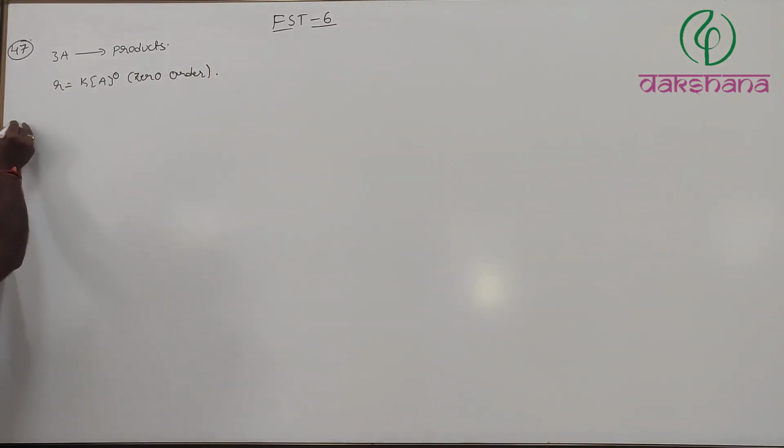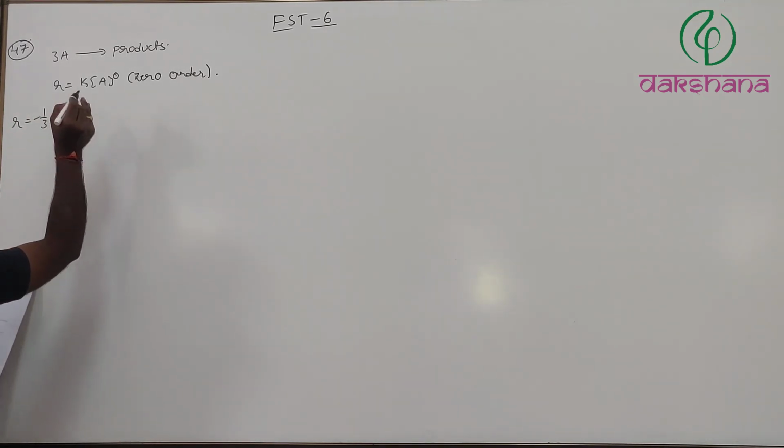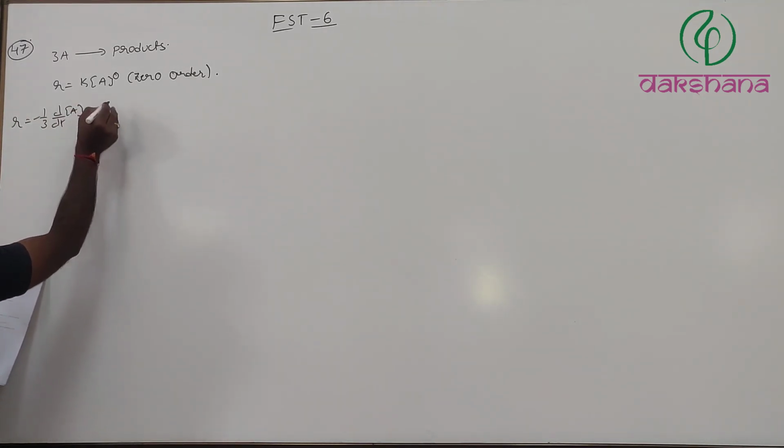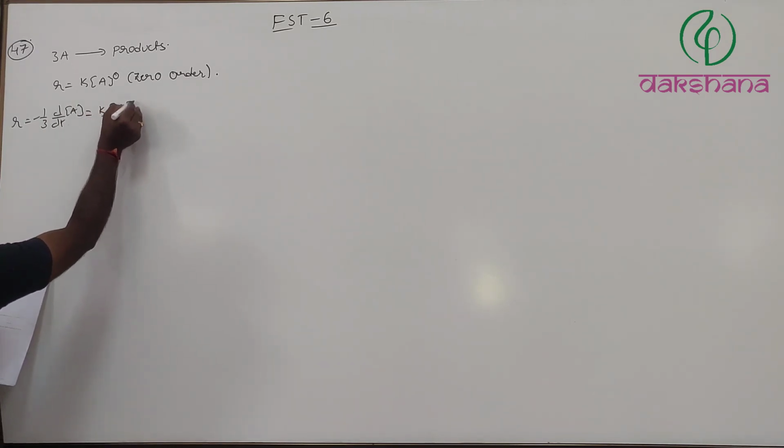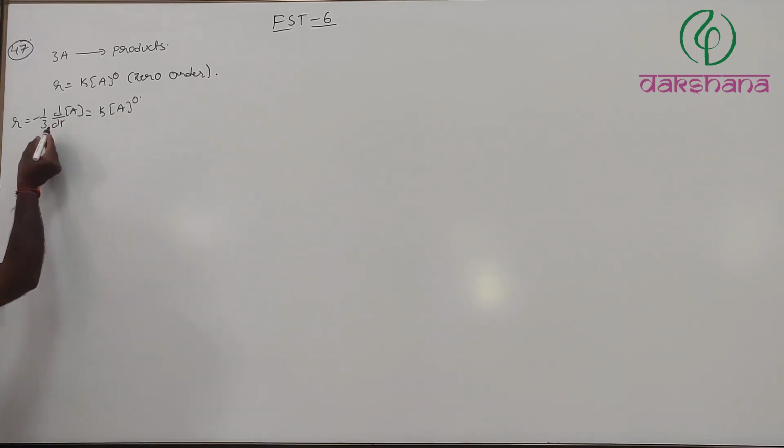But from this, R is equal to minus 1 by 3 d by dt of concentration of A, which is equal to K into concentration of A power 0, K into concentration of A power 0. Now, just equate these two because they have mentioned it in terms of the concentration at a time t as well as C naught. Therefore, we have to write the integral equation for this.